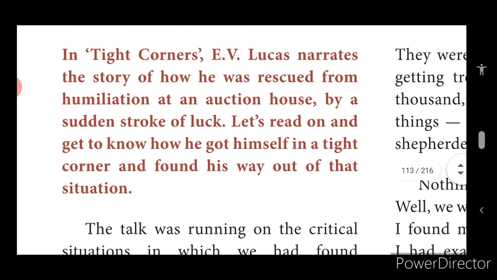Okay, now let us see the lesson, children. In Tight Corners, E.V. Lucas narrates the story of how he was rescued from humiliation at an auction house by a sudden stroke of luck. Let's read on and get to know how he got himself in a tight corner and found his way out of that situation.